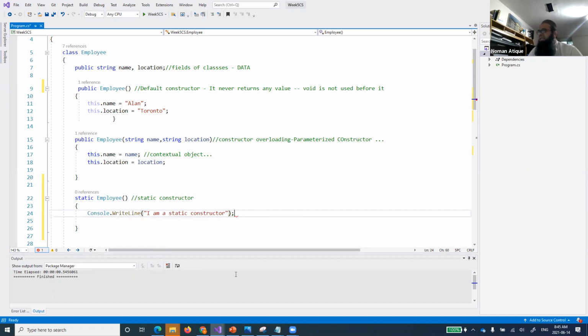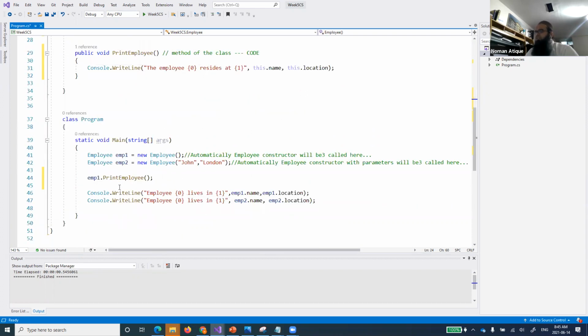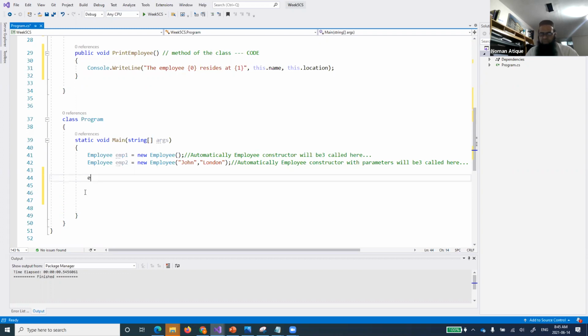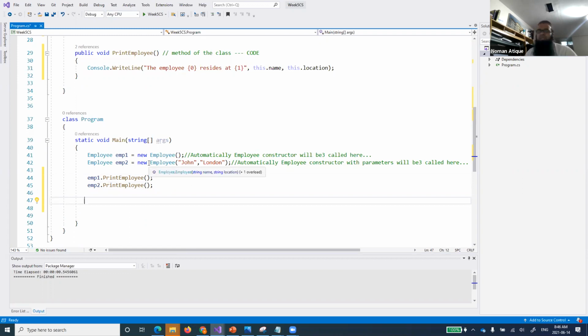I'm just mentioning that, and I'll give you an example of a practical use shortly. So this is one. Now let me make the program a bit simplified and just call those two functions and print them. Remember, we can define emp1.PrintEmployee and emp2.PrintEmployee, right? So this is the program that is running. Let's run it, because this has two objects, and let's see what this does for us.